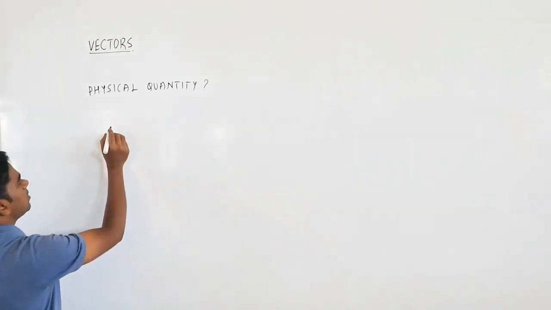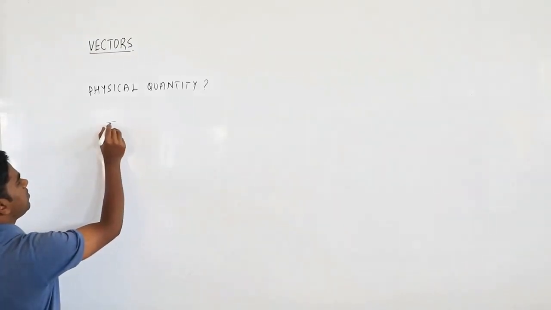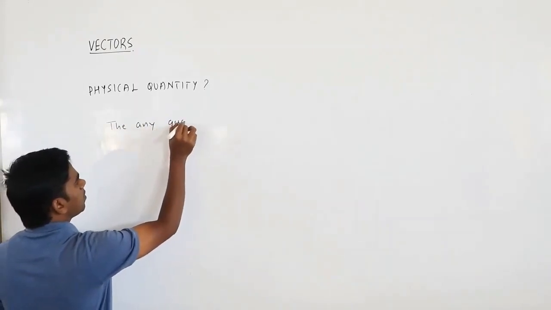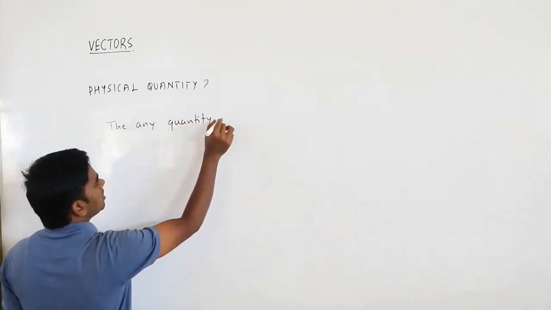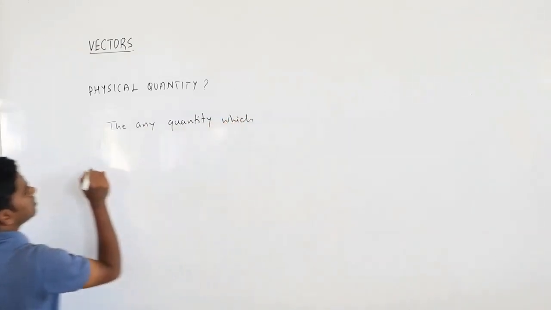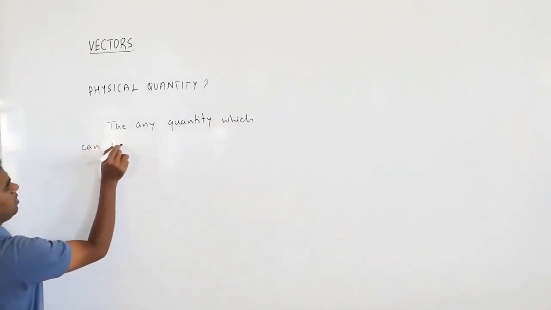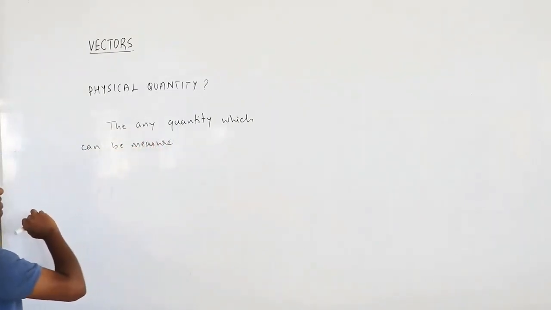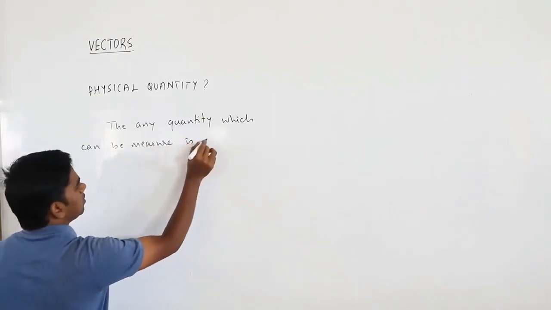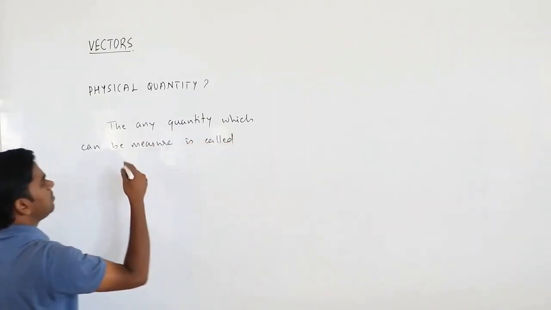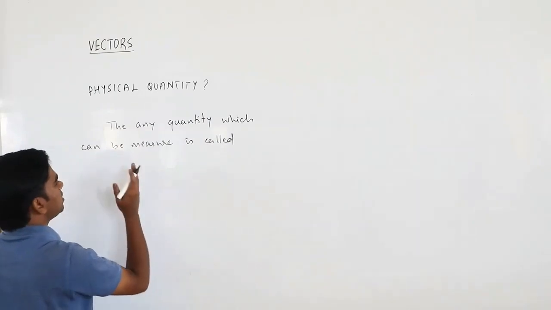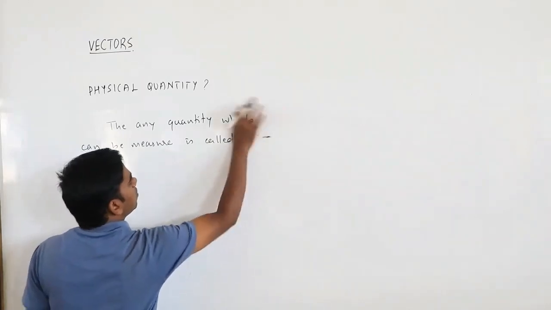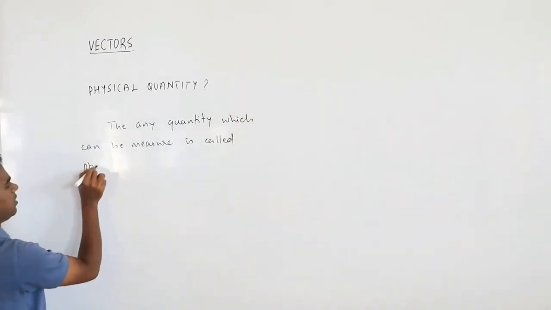A physical quantity is nothing but any quantity which can be measured. Any quantity which is measurable is called a physical quantity.